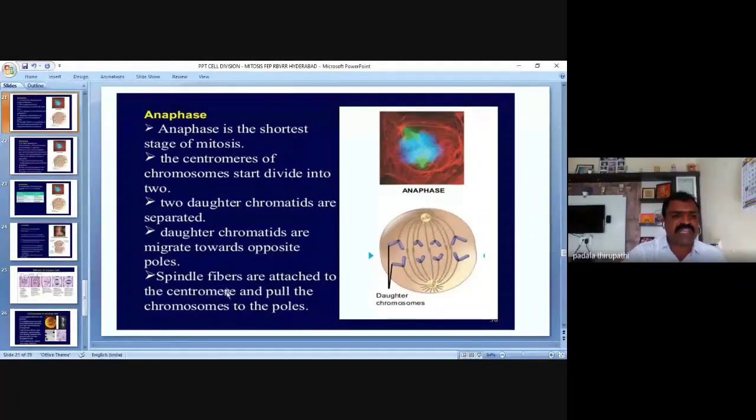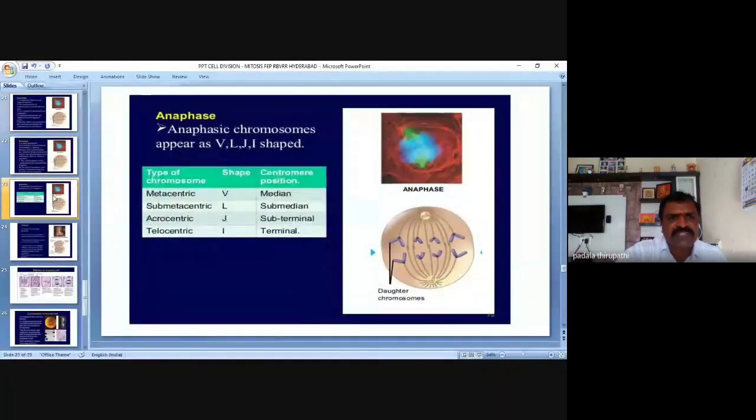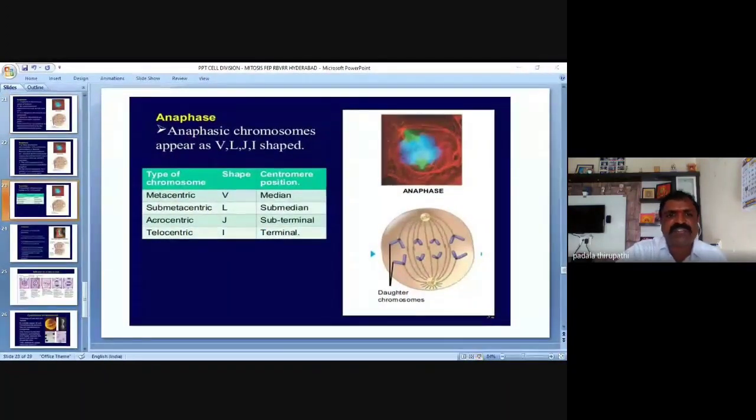Then the last phase we are going to discuss. Now see here, this slide shows what we have discussed. Anaphasic chromosomes look like a V shape, L shape, J shape, and I shape. The centromere in the middle part of the chromosome we can call a metacentric chromosome, or submedian we can call a submetacentric chromosome. The centromere which is subterminal we can call an acrocentric chromosome, whereas the centromere in the terminal position we can call a telocentric chromosome.